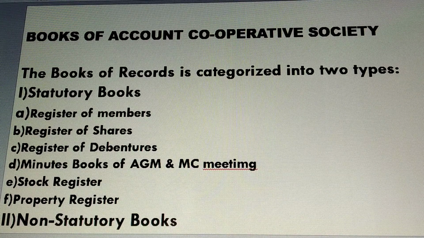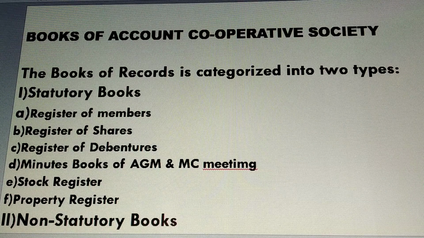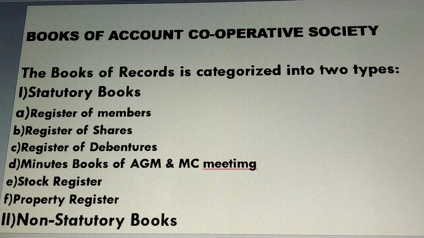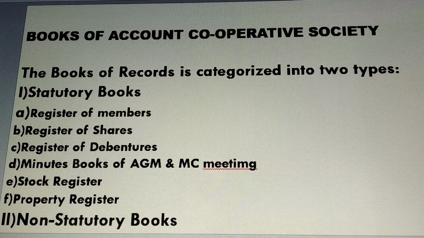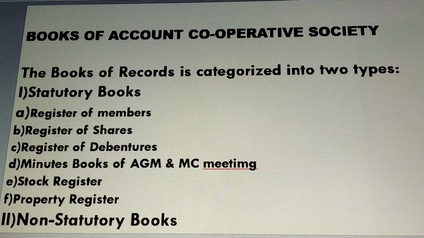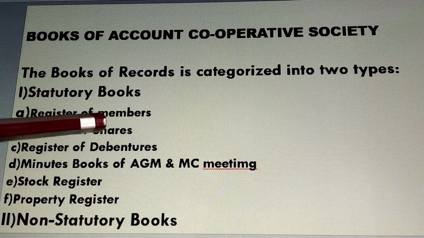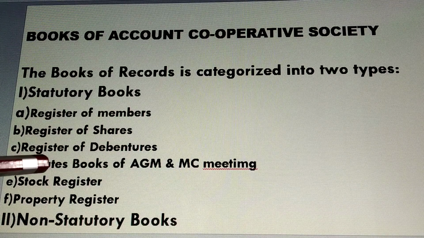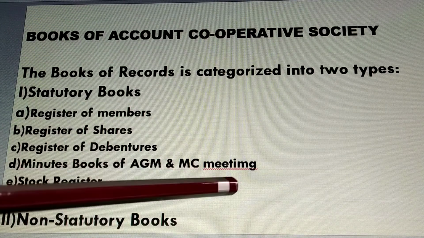Then under statutory books, the books which are maintained, as I have already put on the screen, are the register of members, register of shares, followed by register of debentures, minutes books of AGM and managing committee meeting.